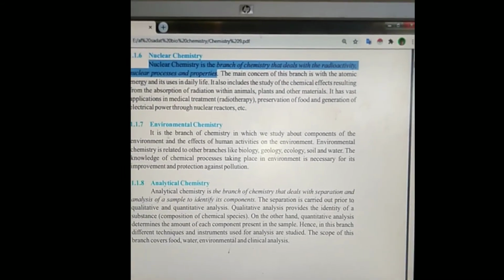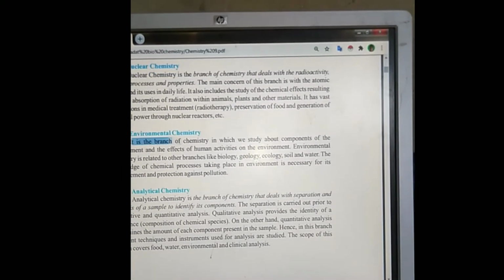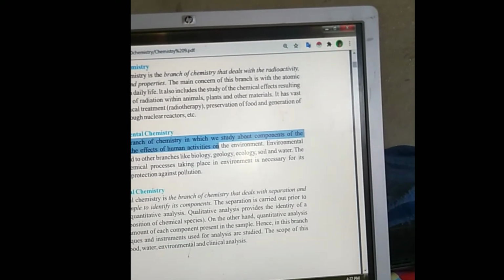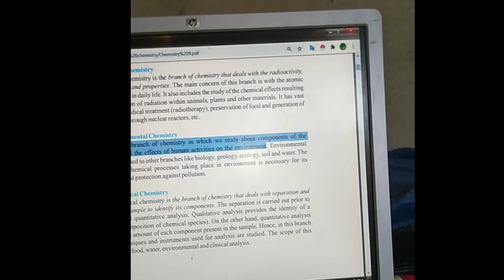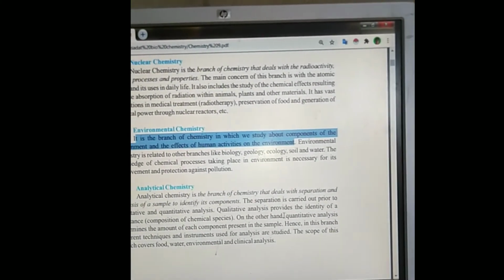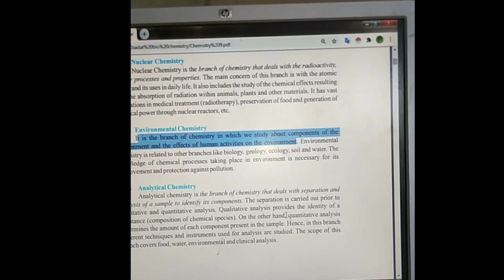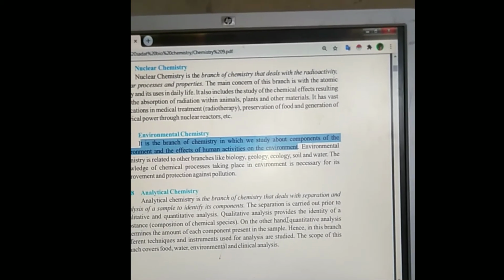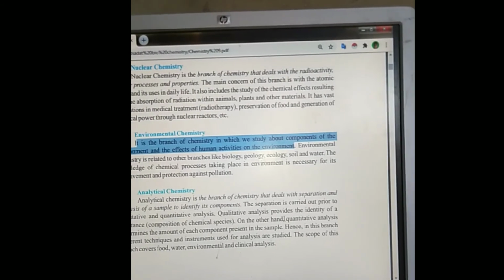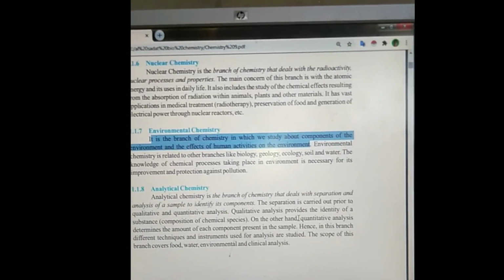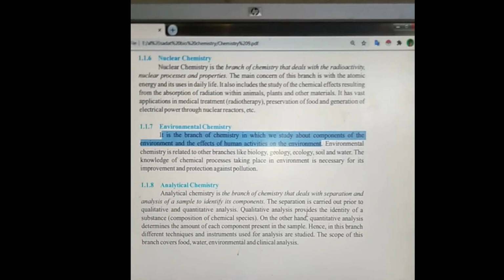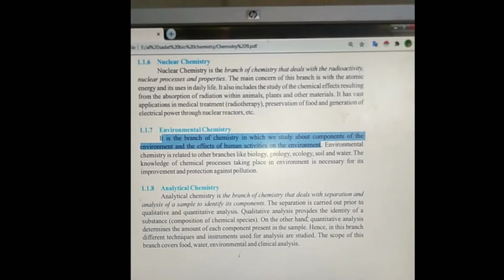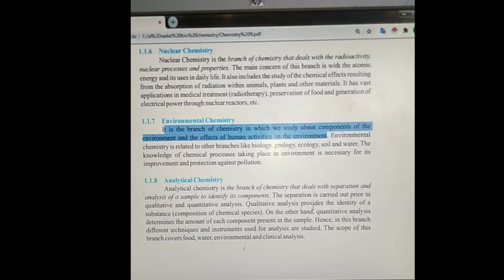And here is its definition. It is a branch of chemistry that deals with the study about the components of the environment and the effects of human activities on the environment. This is the definition. It is a branch of chemistry in which we study about the components of environment. Components of environment are abiotic and biotic factors of the environment and the effects of human activities on the environment, which humans are giving to the environment, and what environment is giving to the humans is the main purpose and the main subject of the environmental chemistry.